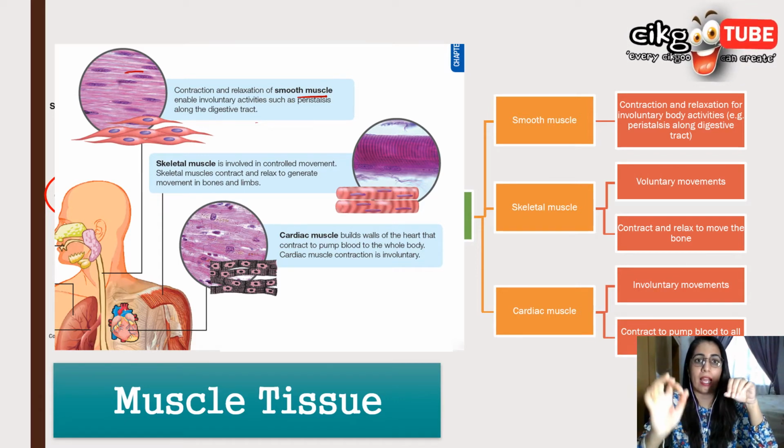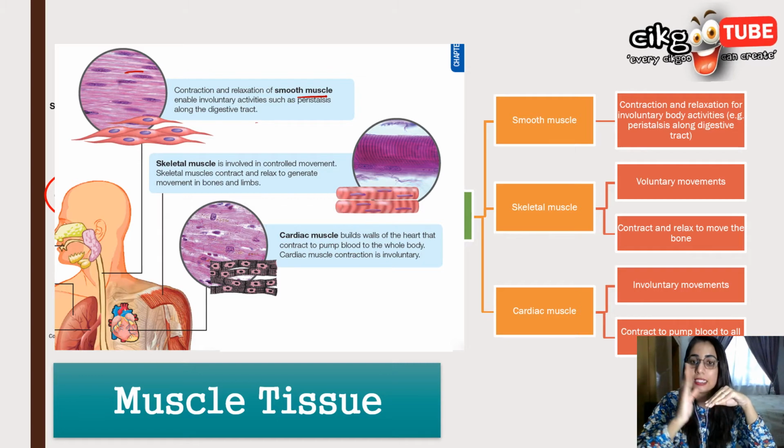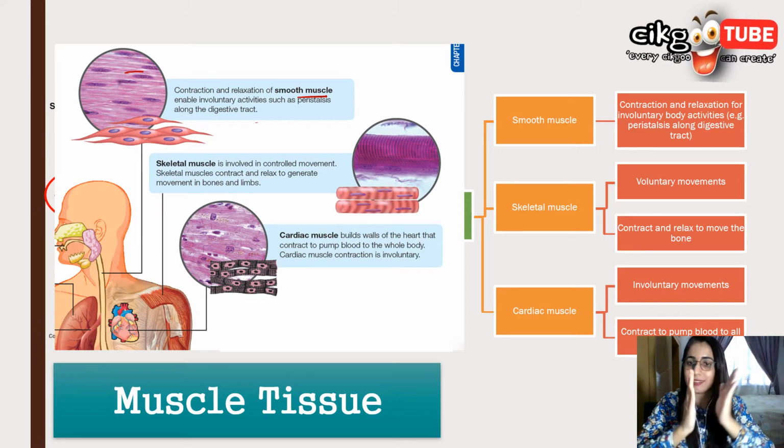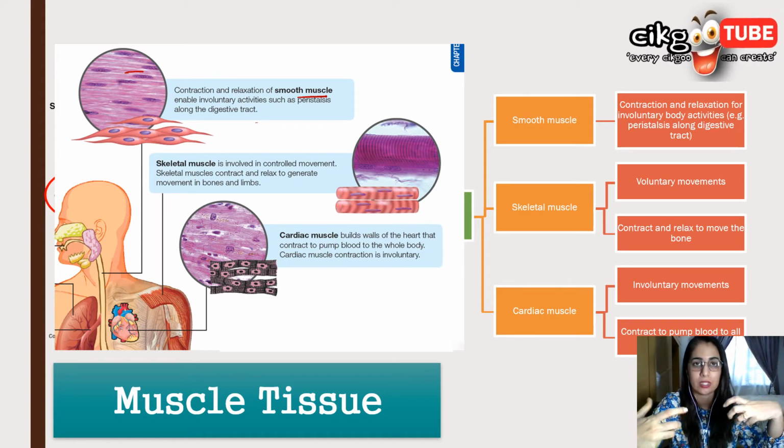All right, and then lastly, the cardiac muscles. Cardiac muscle tissue consists of cardiac muscle cells. So it is found on the wall of the heart. Cardiac always relates to the heart. Remember. So again the function is contract and relax, to cause the pumping of the heart, and also to pump blood to all parts of the body.